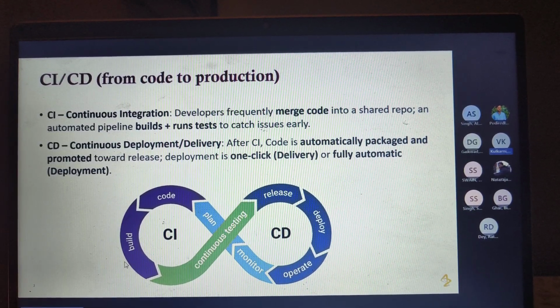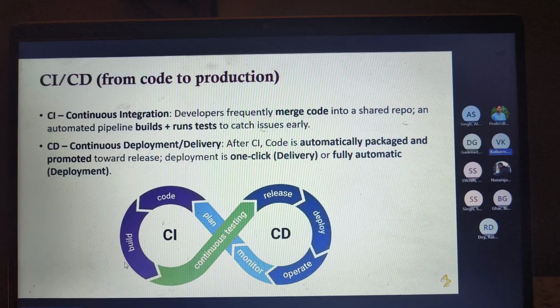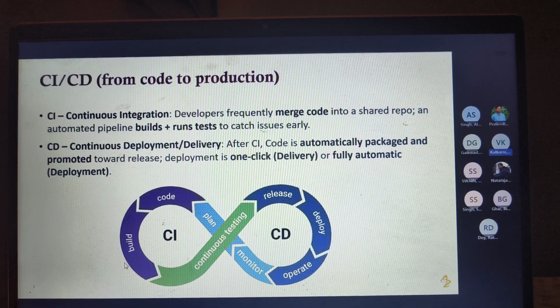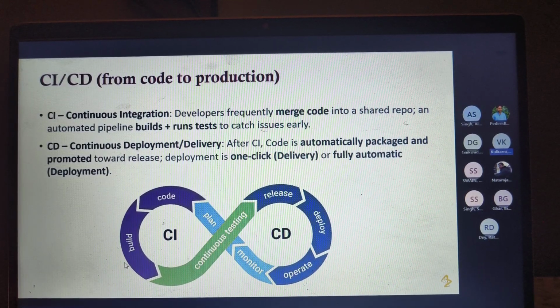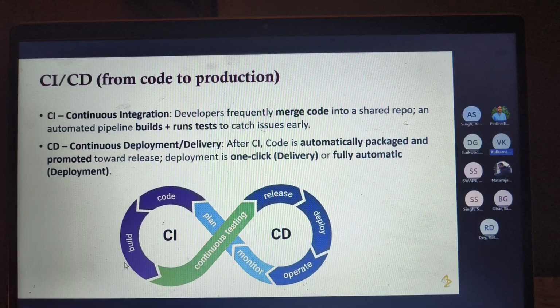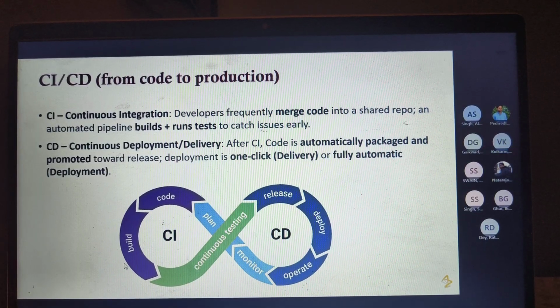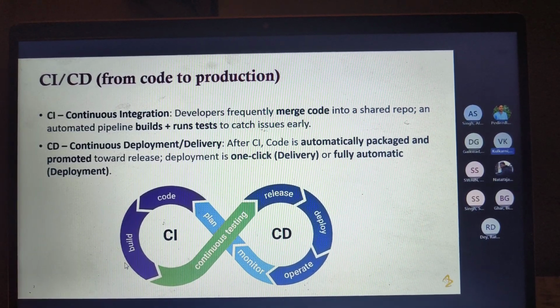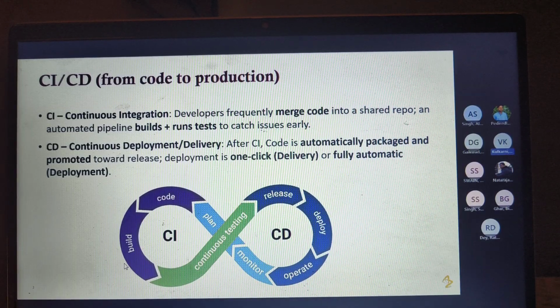And what is continuous deployment is, once we have pushed our latest code, we have to deploy those changes in any of the environments. So as we know, currently we are having three environments. We have dev, test, and UAT. Dev, test, and prod. Okay. So on these three environments, whenever we push a code, what we'll usually do is we'll push our code on dev, and then we will deploy it on the development environment, all of our packages. Okay, so continuous deployment basically means the whole package of our code is deployed onto that particular environment.